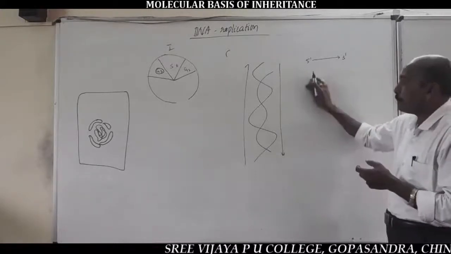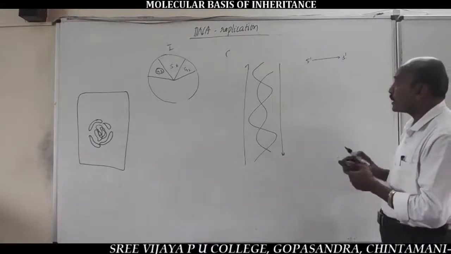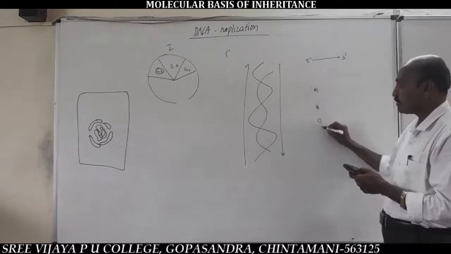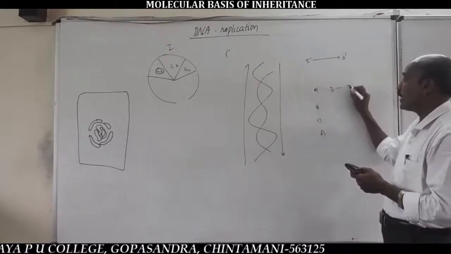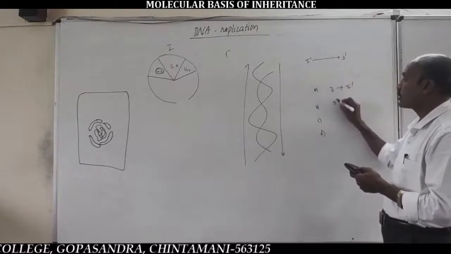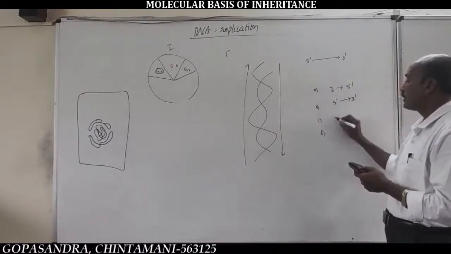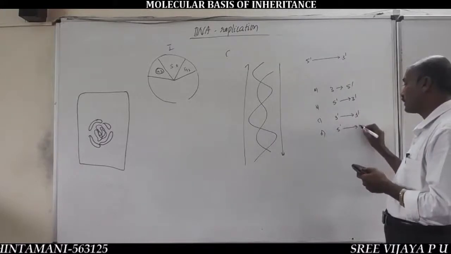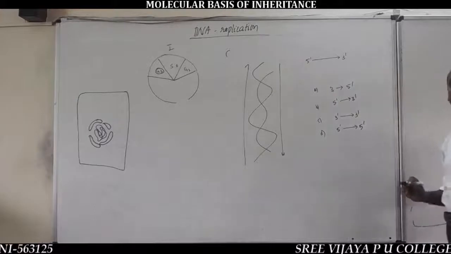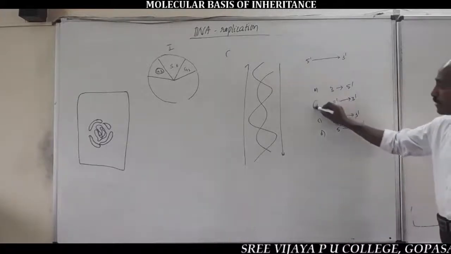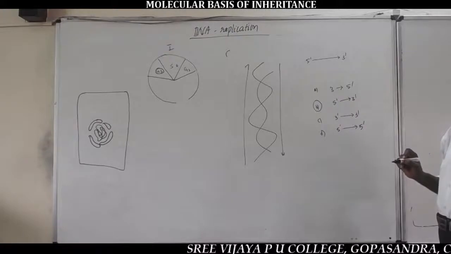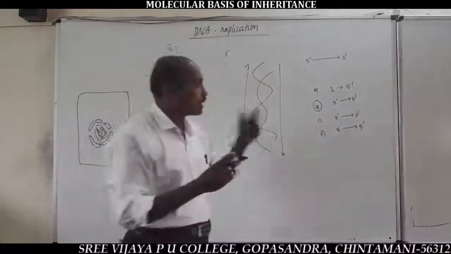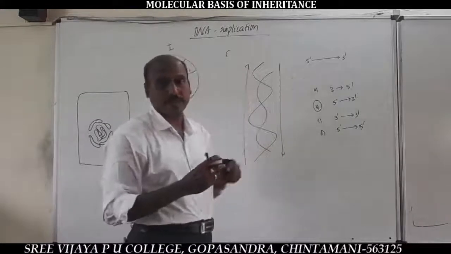Important in different types of optionals: 3' to 5', 5' to 3', 3' to 3' and 5' to 5'. Replication of DNA is only 5' to 3'. That's why the replication of DNA is bidirectional and occurs from 5' to 3' direction.